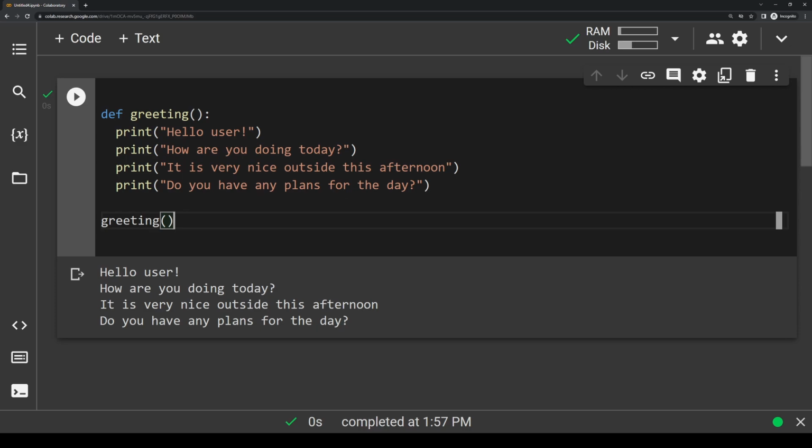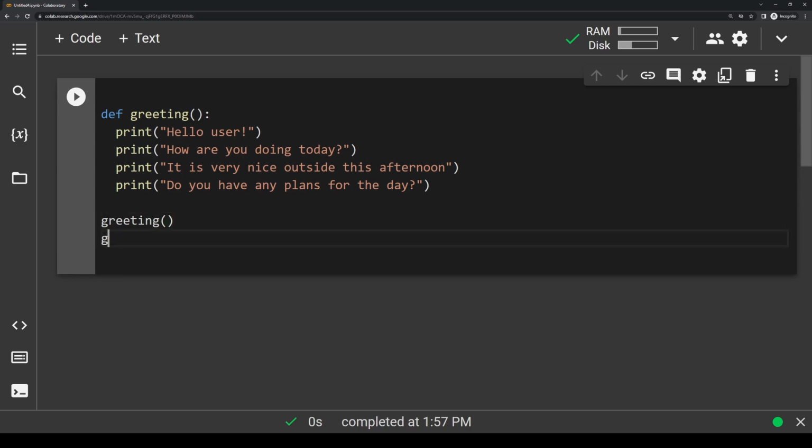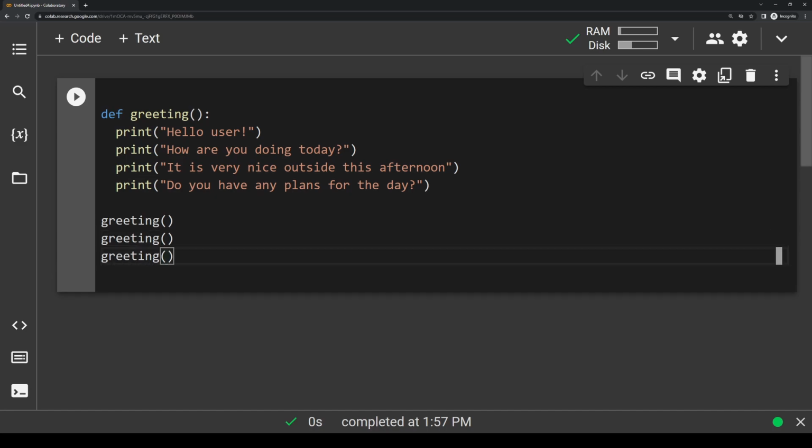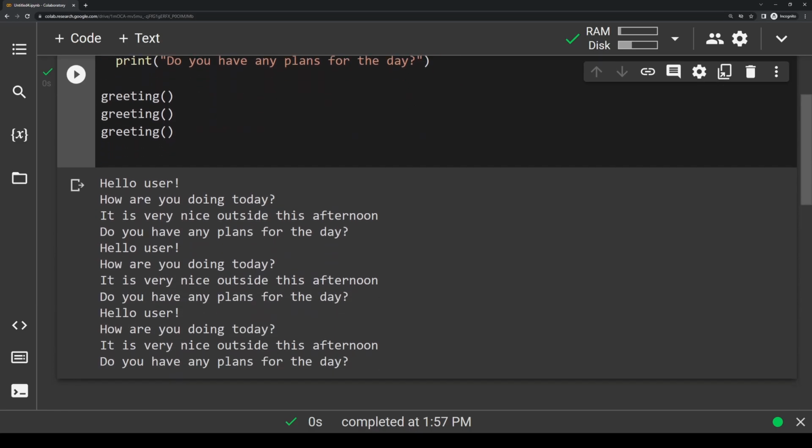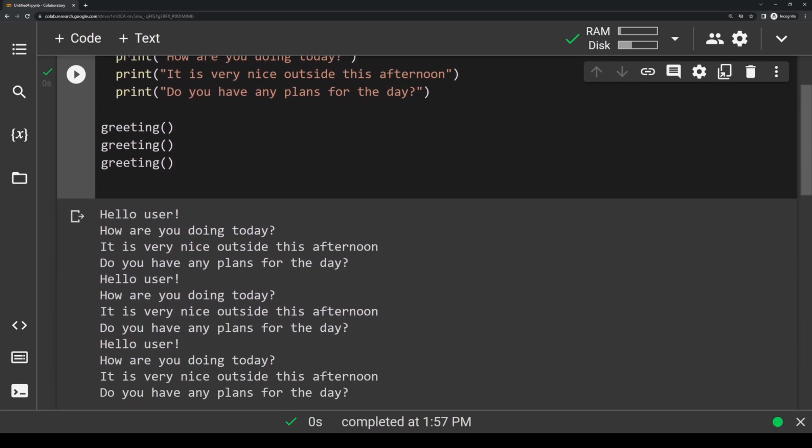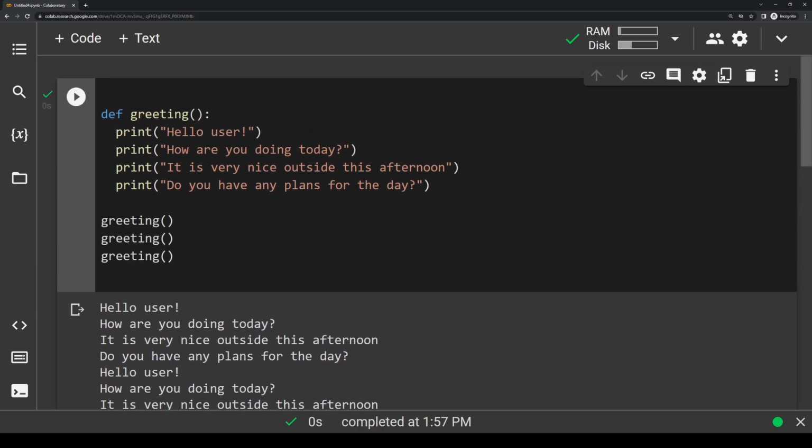So let's test this a few more times. Let's clear this output here, and I'm going to call it 2 more times. I'll write greeting again here, and then greeting again here. If you run it this time, it's kind of cluttered, but you can see it printed this 3 times. Here's the first time, here's the second time, and here is the third time. Pretty neat, huh? This allows us to avoid having to duplicate all of our code over and over again. We just write it once inside of a function, and then whenever we want to use it, we can simply call the function.